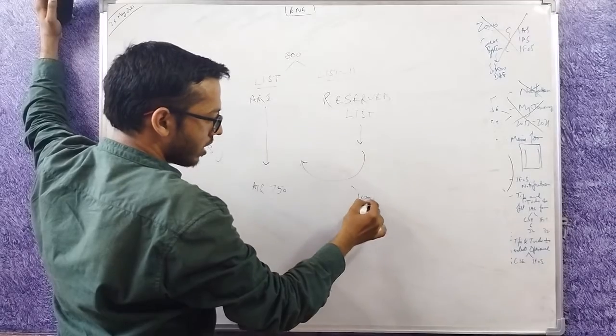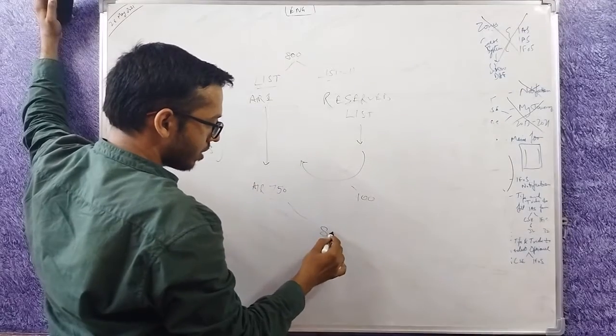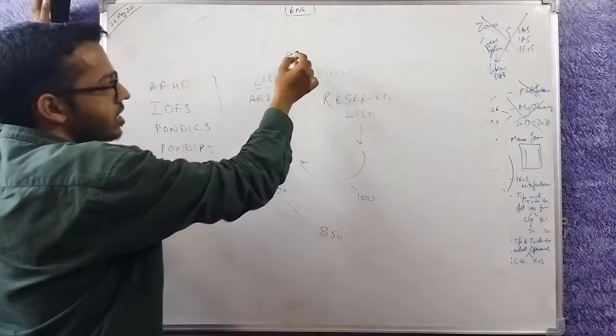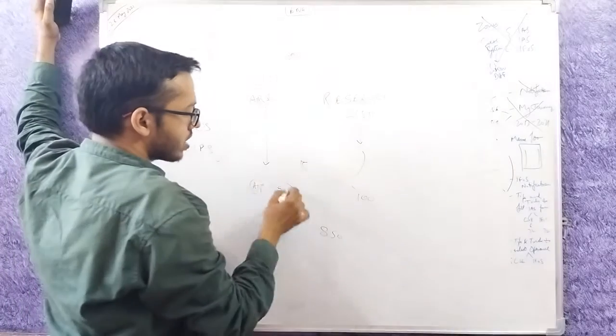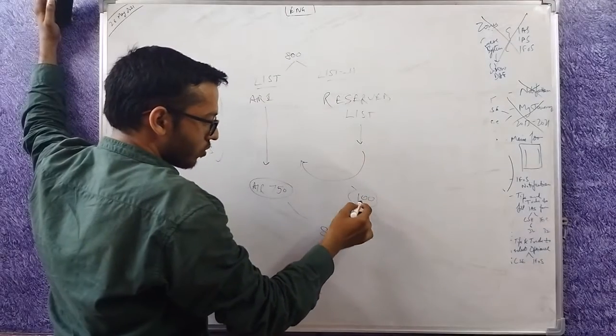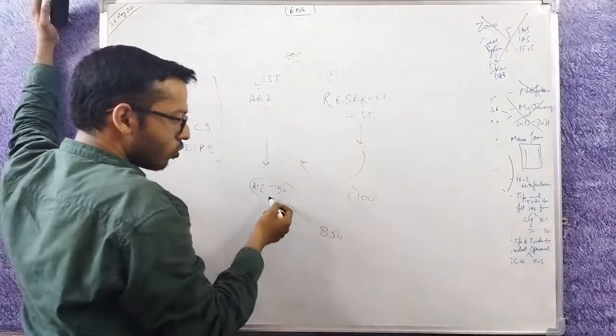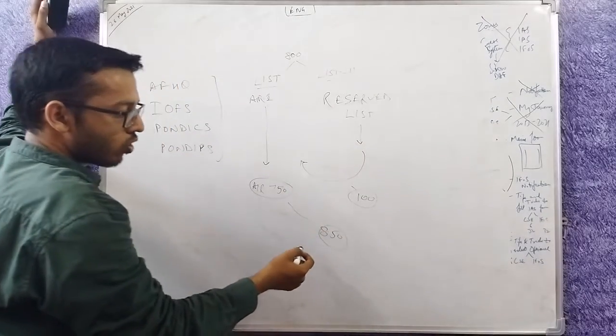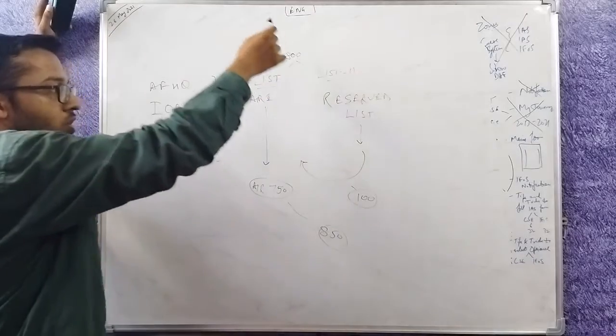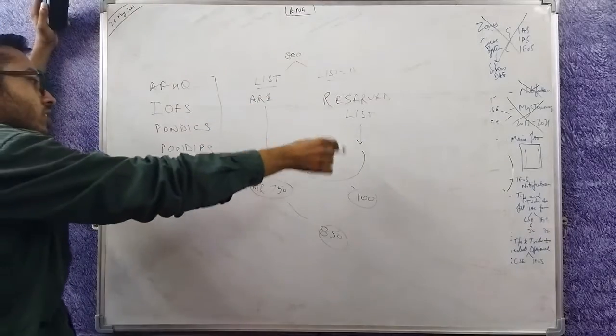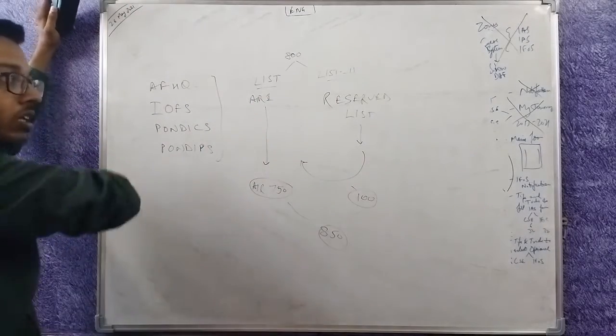There are 100 people here, so a total of 850 people are in the lists, while 800 seats are there. So if some people resign from the first list, some of them can move up. All of them can't move up because they are more than the number of seats. So from the reserved list, some people can move here.